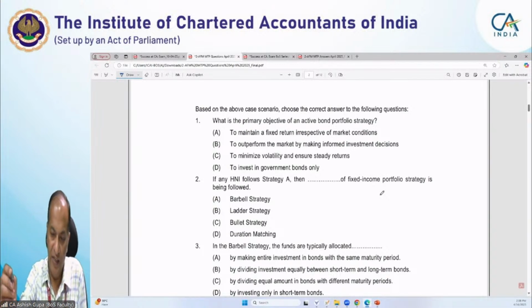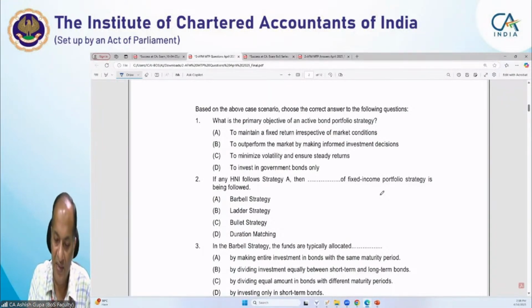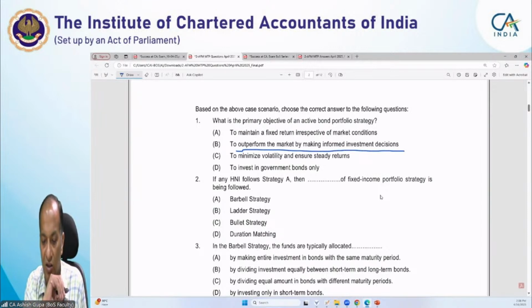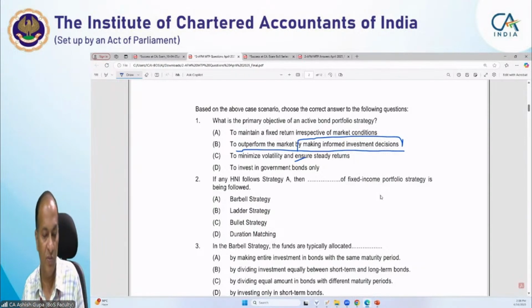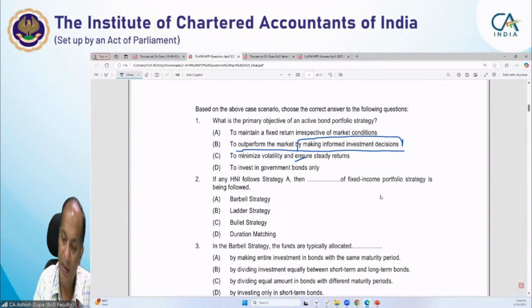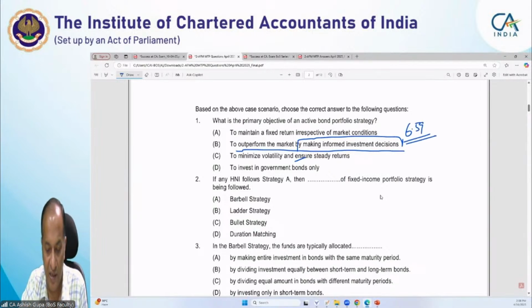Or we can say that we generally outperform the market by informed investment decisions. Of course this objective can also be near to it, but generally when we are very informed about our decisions, we can outperform the market. For this you can refer to page number 6.59 of the study material where the answer is given.